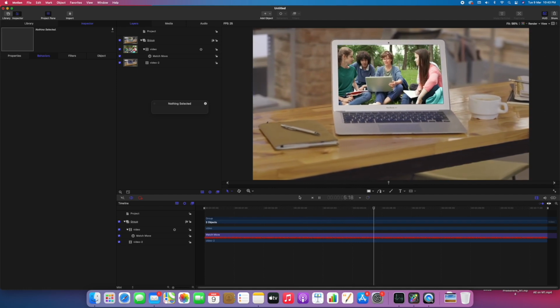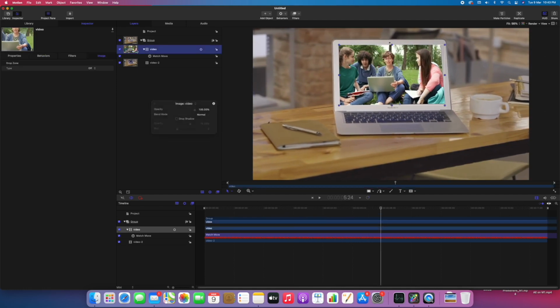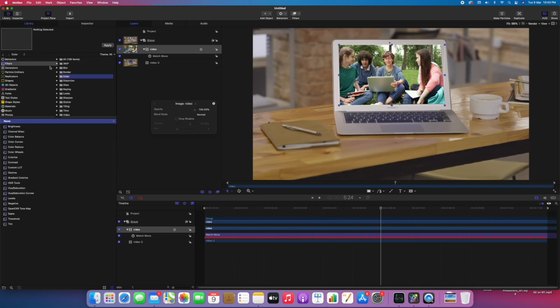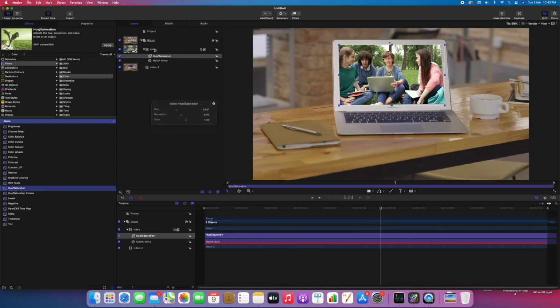Now I can do one more thing. Just select the clip and go to Library and Filters, Color, and select Hue Saturation and drag it on this clip, and just reduce the value a bit, and the saturation where it was too bright.